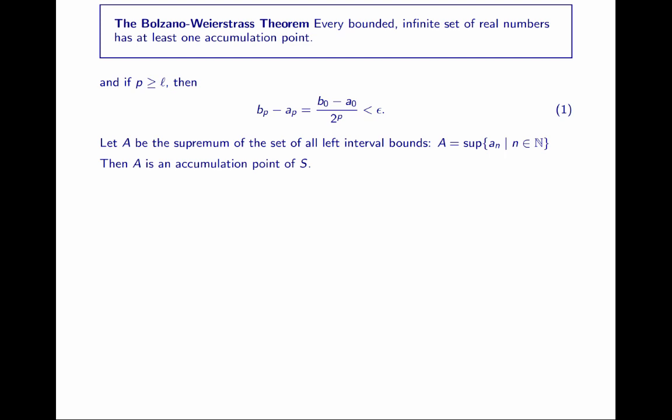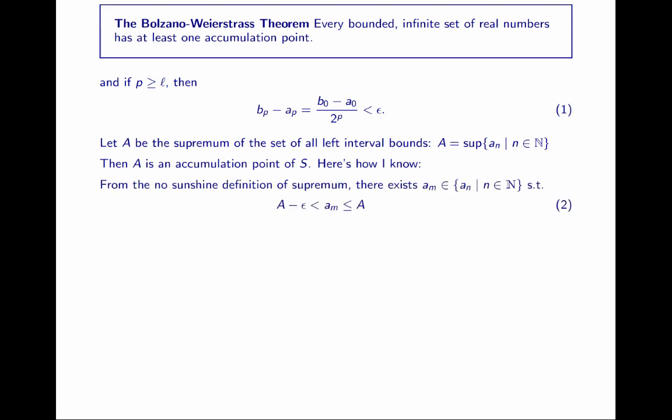Yes, you have a question? Well, how do I know that A is an accumulation point? Oh, actually, that's a really good question. Well, here's how I know. From the no sunshine definition of supremum, there exists an element of that set, AM, which is to the right of A minus epsilon. And this is true for any epsilon, right? This epsilon is for any epsilon in the previous page.